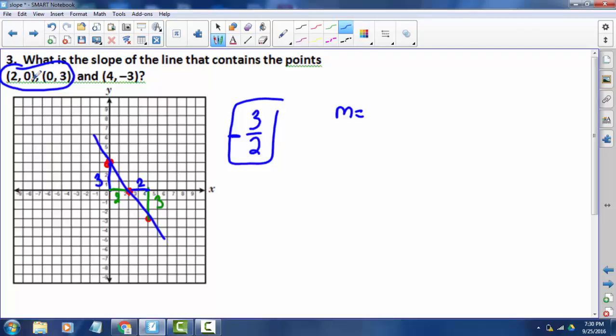All right, so our change in y would be 0 to 3. So we're going from 0 to 3. And our change in x would be from 2 to 0, which gives us -3 over +2, which is what we found by counting. So you can see which one you like better and you use that form. Let's look at question 4.